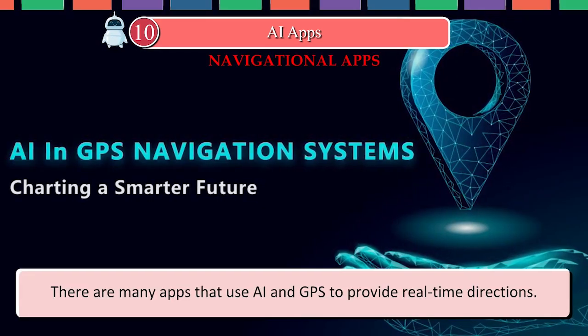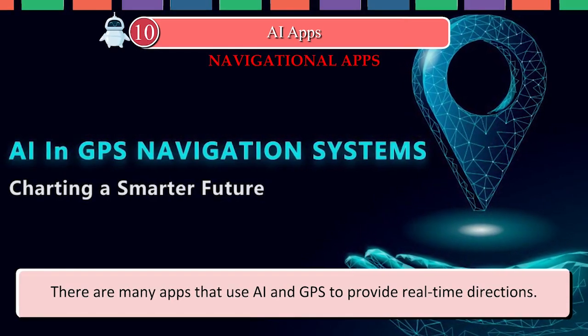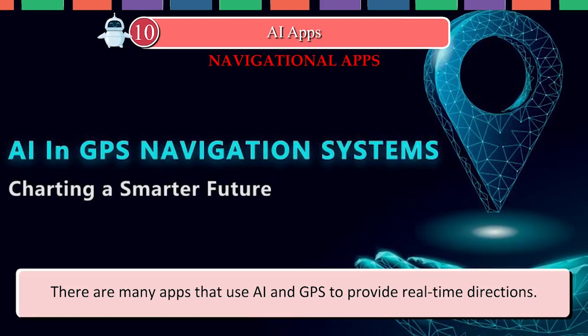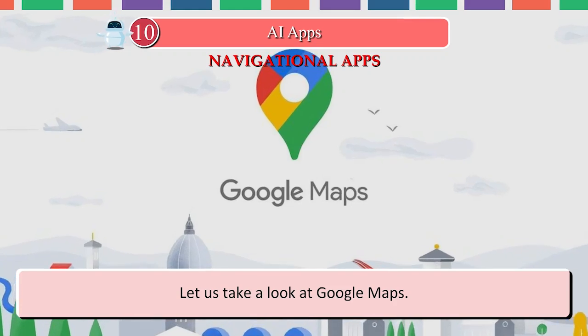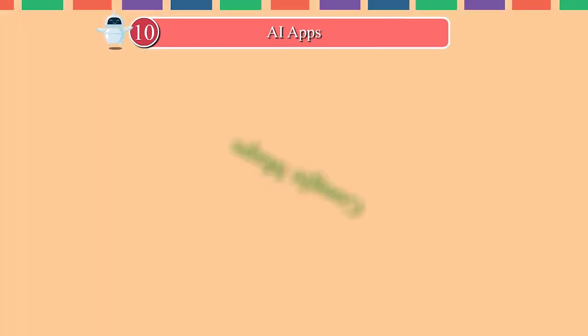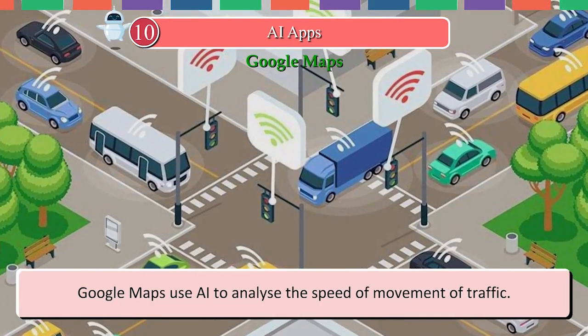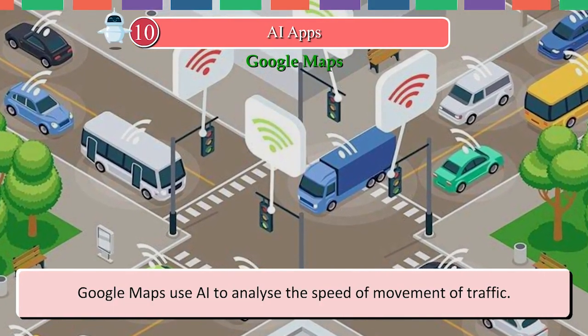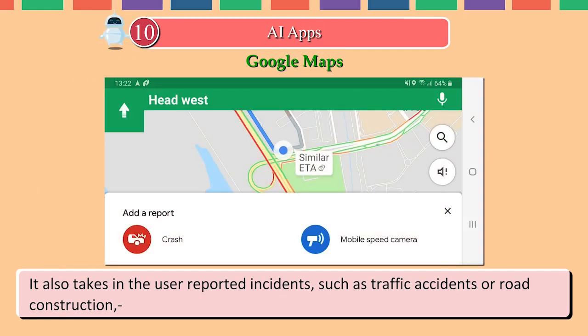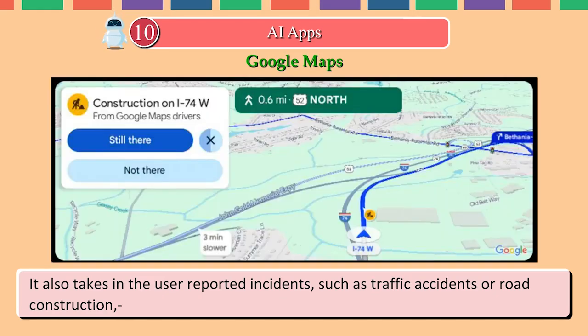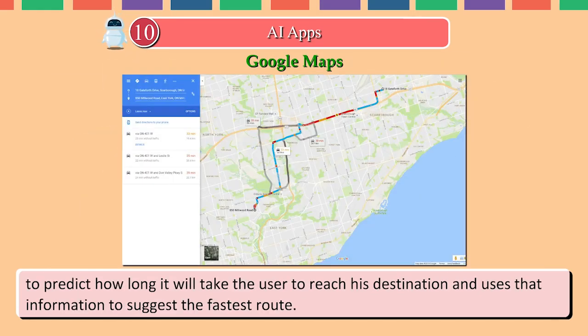Navigational apps. There are many apps that use AI and GPS to provide real-time directions. Let us take a look at Google Maps. Google Maps uses AI to analyze the speed of movement of traffic. It also takes in user-reported incidents, such as traffic accidents or road construction, to predict how long it will take the user to reach his destination and uses that information to suggest the fastest route.